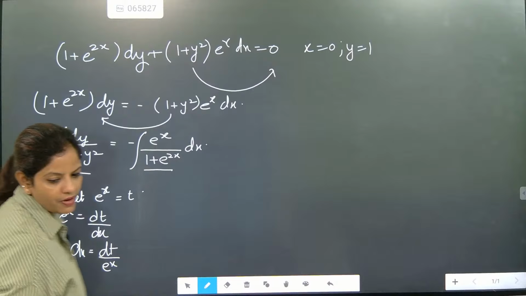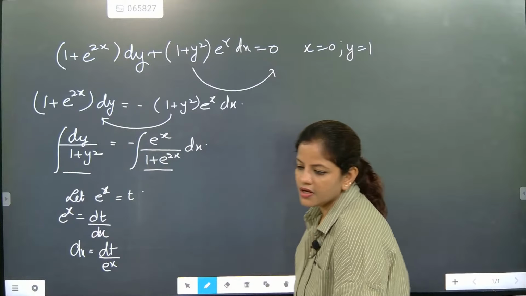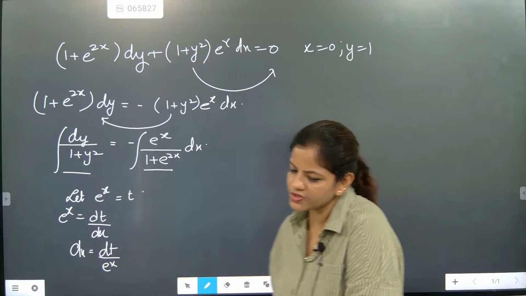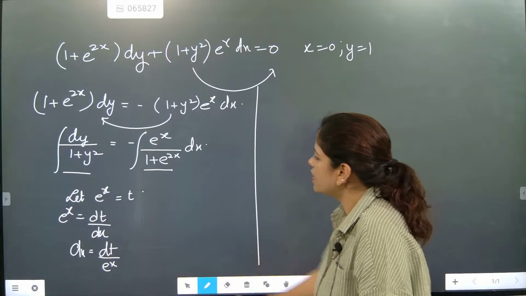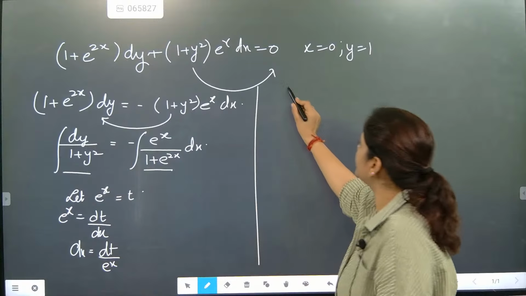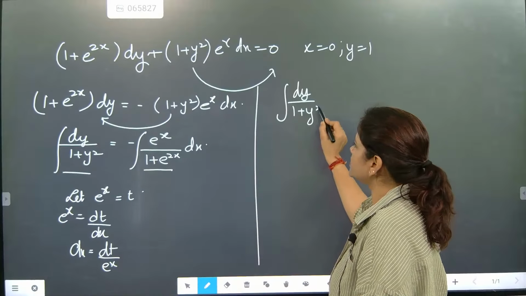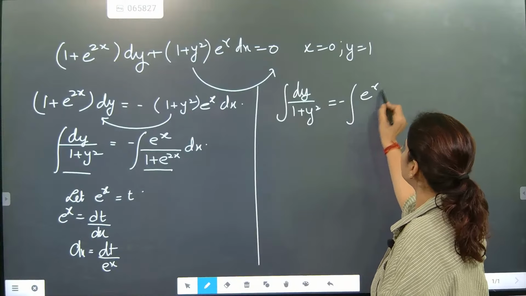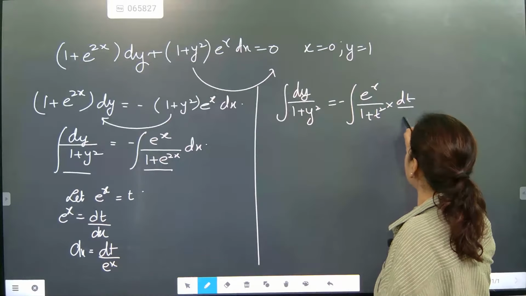Now, once you are writing this section, after writing tan inverse y plus this part, look here. This part is already dy by 1 plus y square equal to, this part will become minus e to the power x, 1 plus t square into dt by e to the power x.